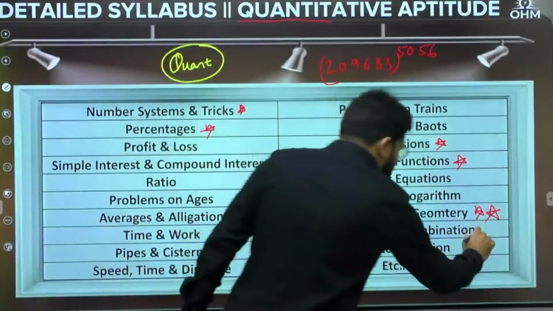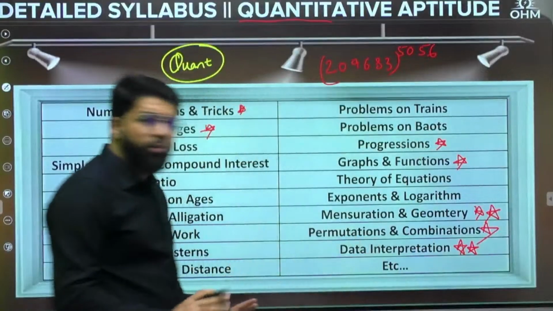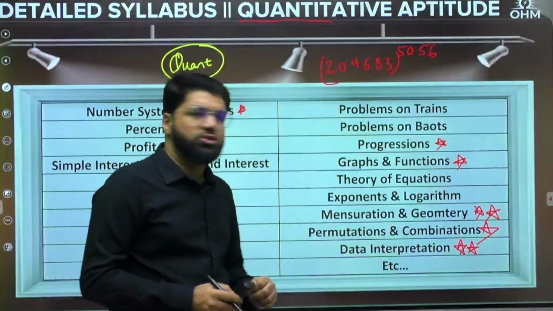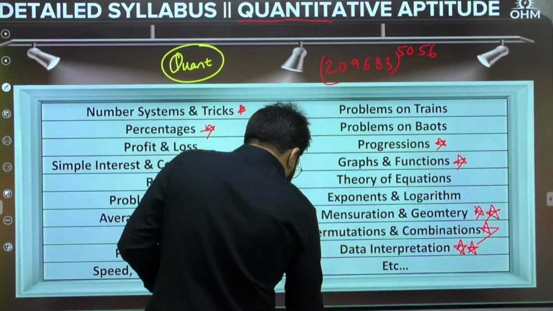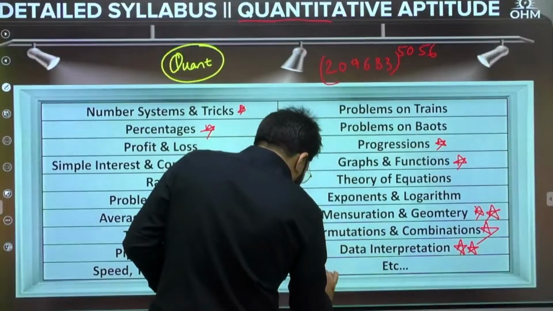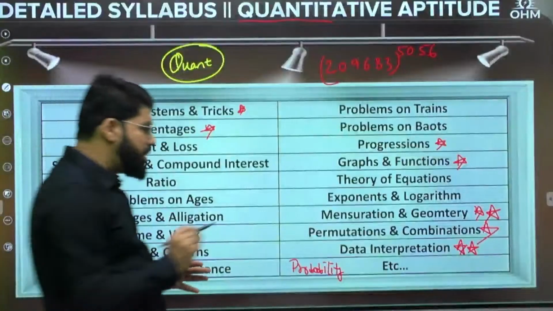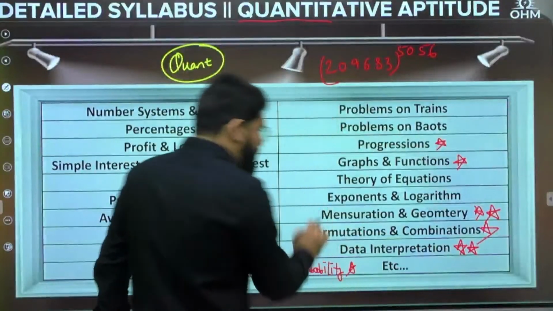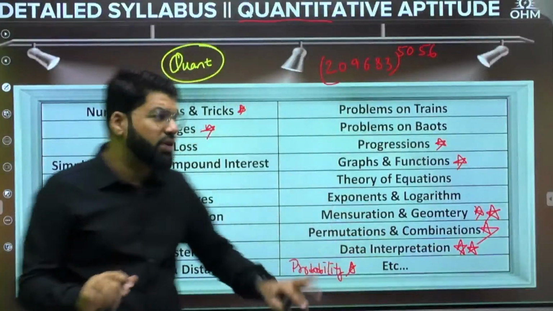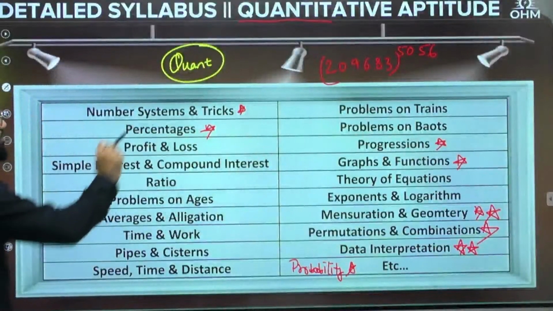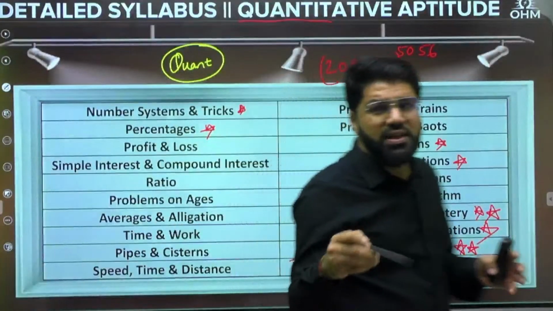Permutation combination also important. Okay, DI is very important. So two things I highlighted as very important are DI, mensuration and geometry. And along with permutation and combination, one more topic I will mention, probability. Now, probability is one topic which is asked in mathematics also, and which can be asked in the aptitude section also. Again, important. PNC and probability both important. DI and mensuration geometry very, very important. Functions and graphs important. Progressions important. Number system and tricks and percentages. As per the observation of previous years, these are more important.